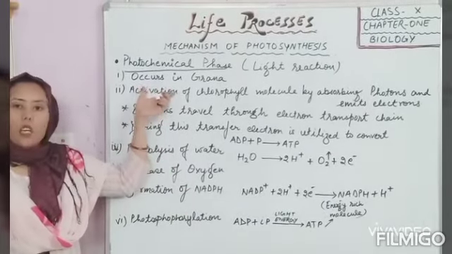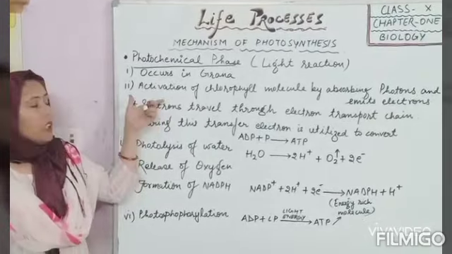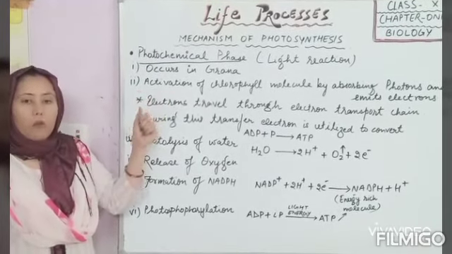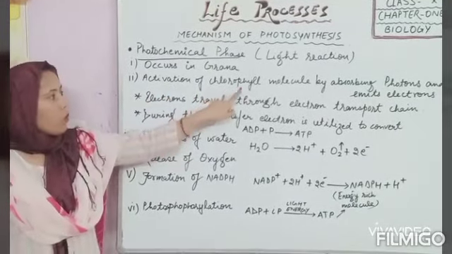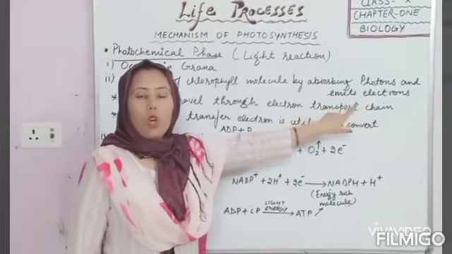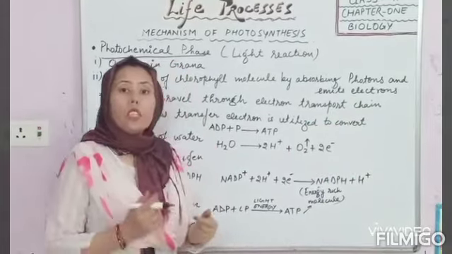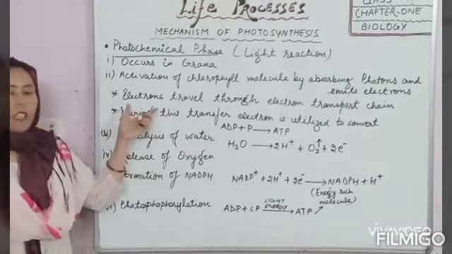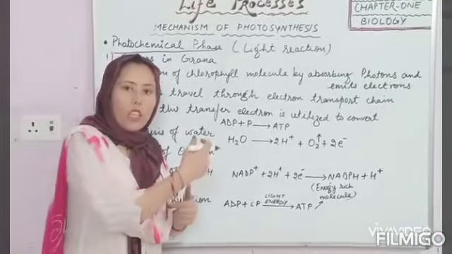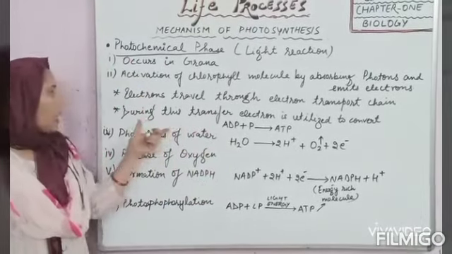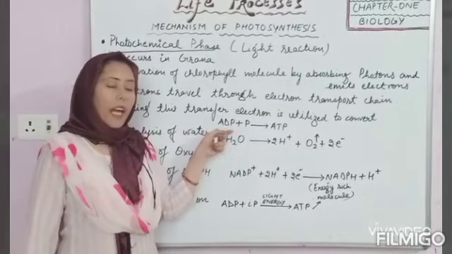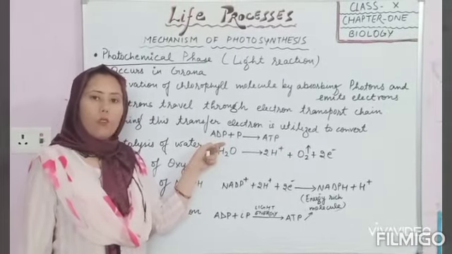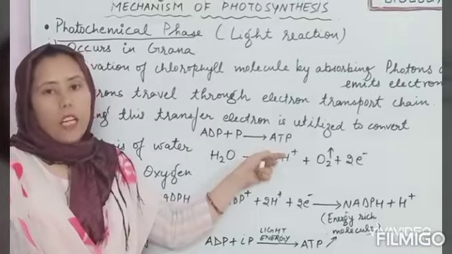It occurs in grana and light is absorbed by the chlorophyll molecule, which causes the activation of the chlorophyll molecule by absorbing photons, and it emits electrons. These electrons travel through the electron transport chain, and this transfer is utilized to convert ADP, adenosine diphosphate, into ATP.